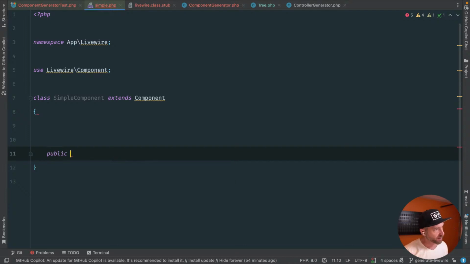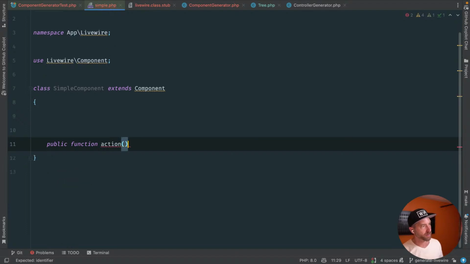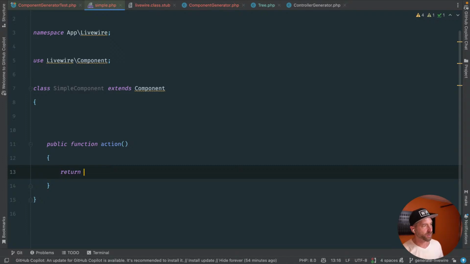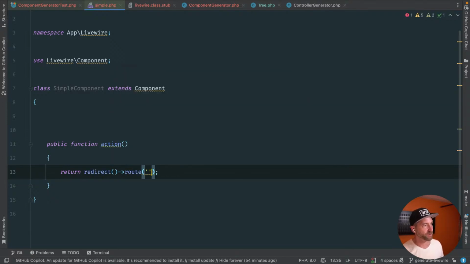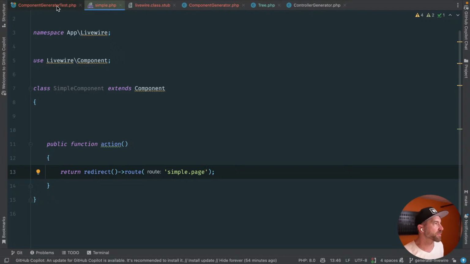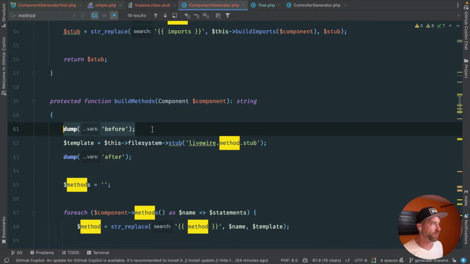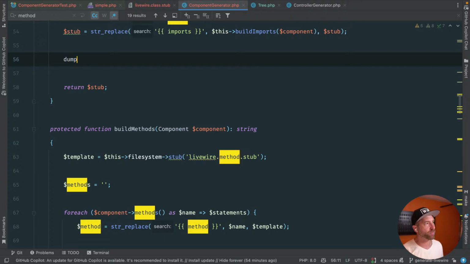And then what we would expect here is public function action. And then this returns a redirect route. And what do we say? Simple.page, I think. Let's see how close we are. Okay, well that's the problem. See, it's not gonna actually output what we did. So let's get rid of our dumps, and what we'll do instead is we'll dump stub up here and see what we're actually generating.